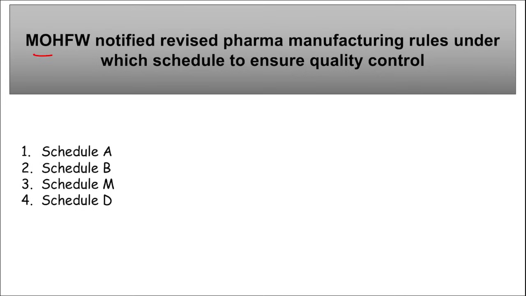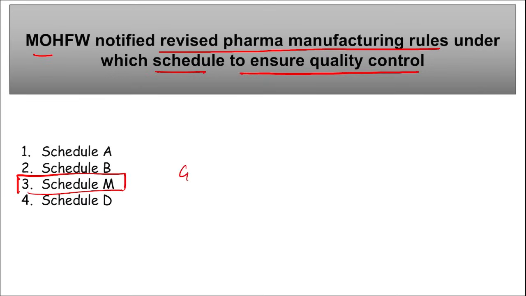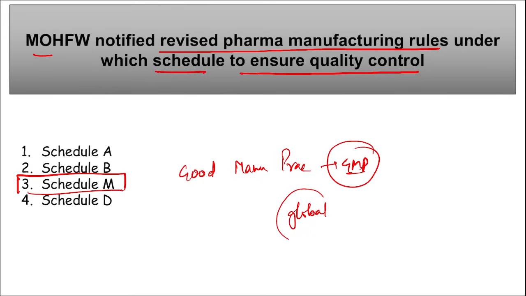Ministry of Health and Family Welfare has notified the revised pharma manufacturing rules under which schedule to ensure quality control? So remember, Ministry of Health and Family Welfare revised the new pharma manufacturing rules under the Schedule M. Under the Schedule M, correct? And remember this Schedule M prescribes the good manufacturing practices, GMP, right? And it will be for pharmaceutical products. This revised Schedule M will upgrade the good manufacturing practices in India to the global standards, right, in order to match the global standards.